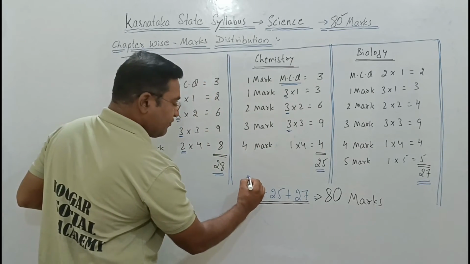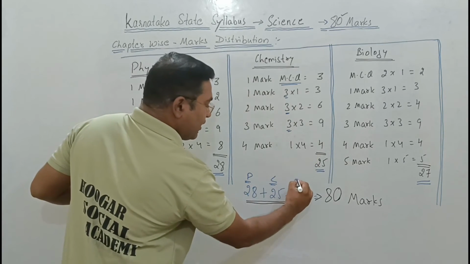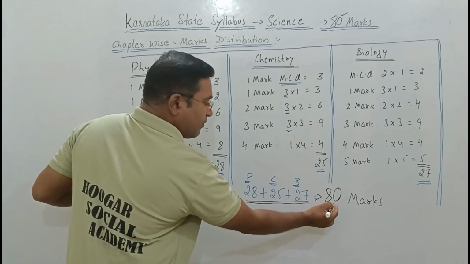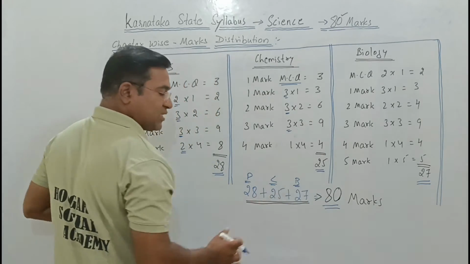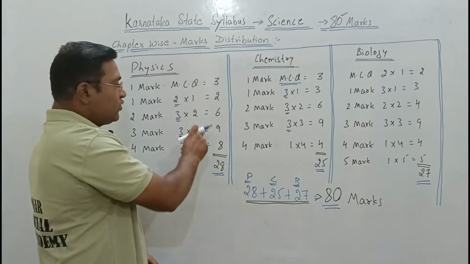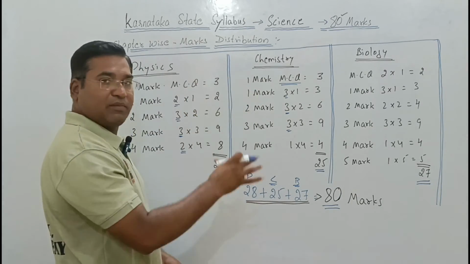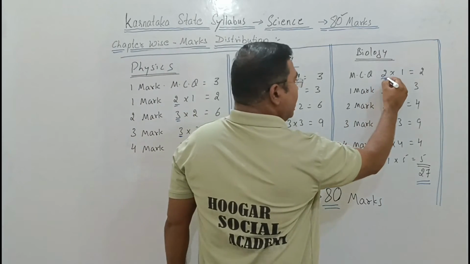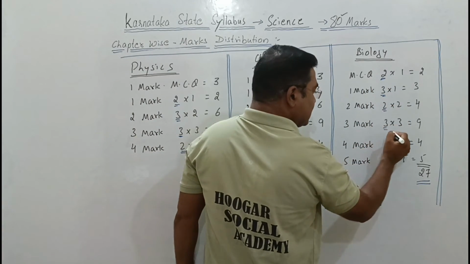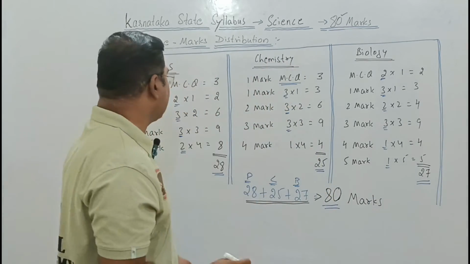If I add physics 28, chemistry 25 and biology 27, we get 80 marks in total. So MCQ, again, is a very simple way to understand. Keep this in mind. I have made a difference so that you can easily understand how many marks each question will carry and how many questions are going to be asked.